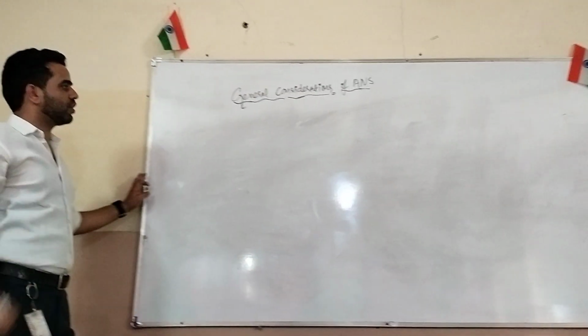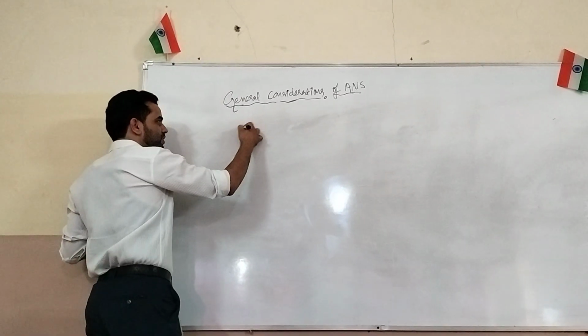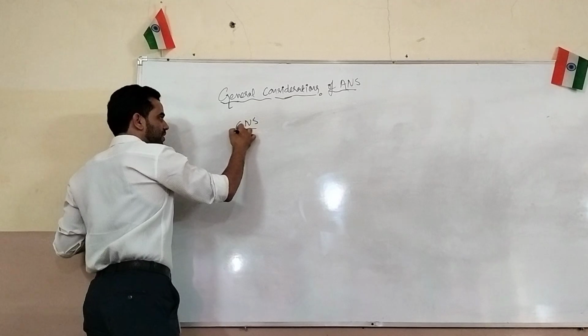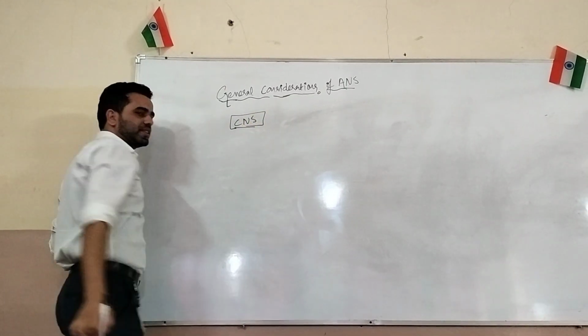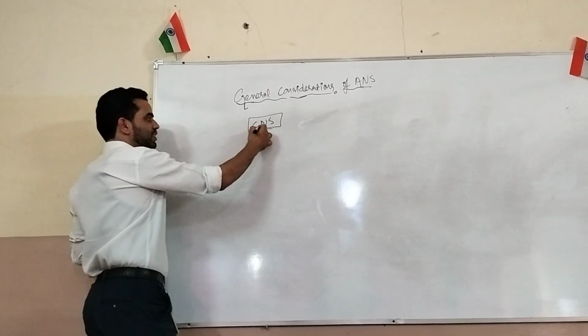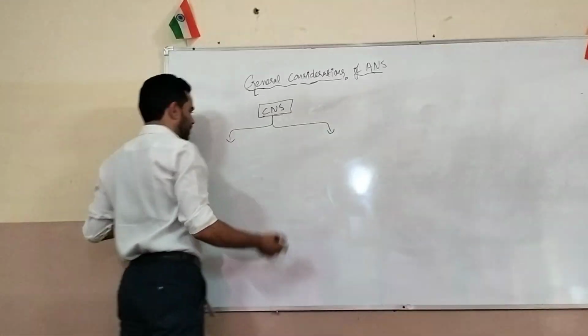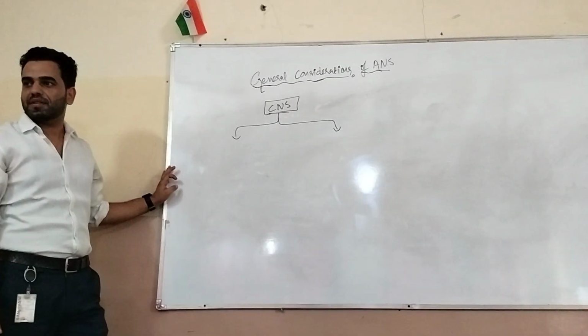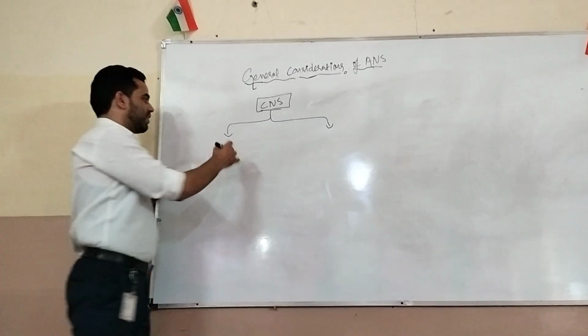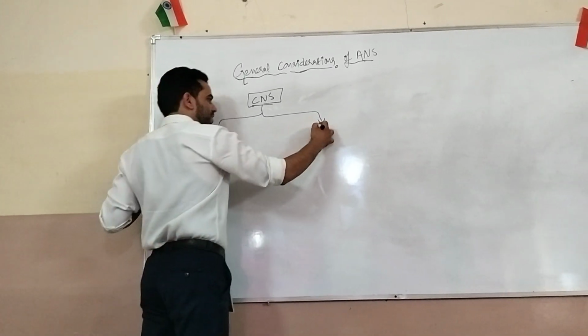Considerations of the autonomic nervous system. First, we'll study the central nervous system, a rough outline of it. The nervous system is divided into how many parts? Two parts. What are those two parts? Central nervous system and peripheral nervous system.